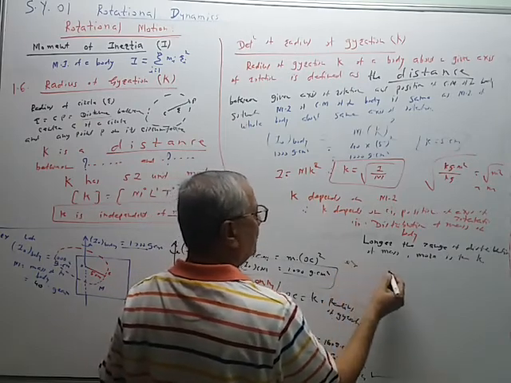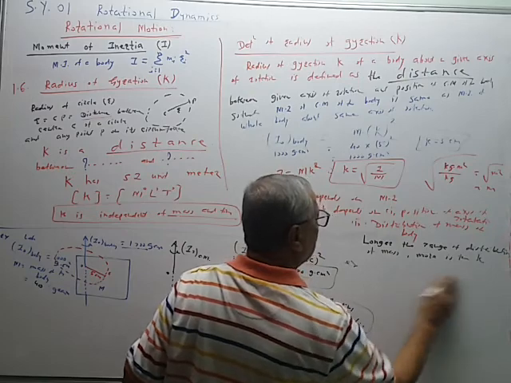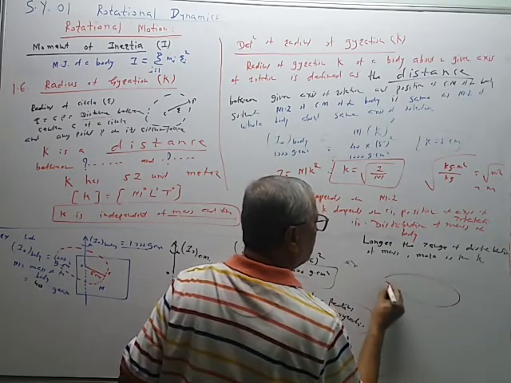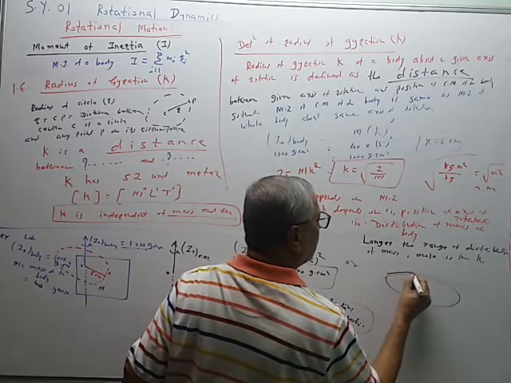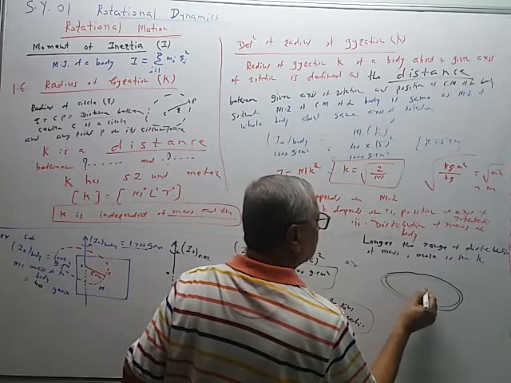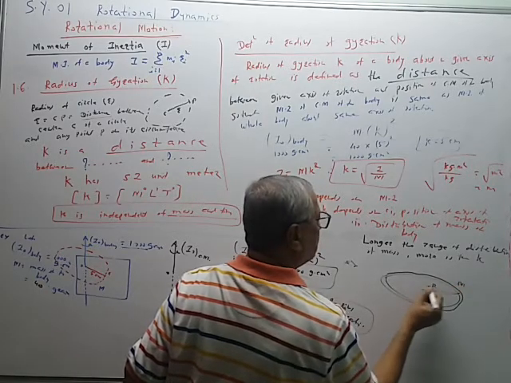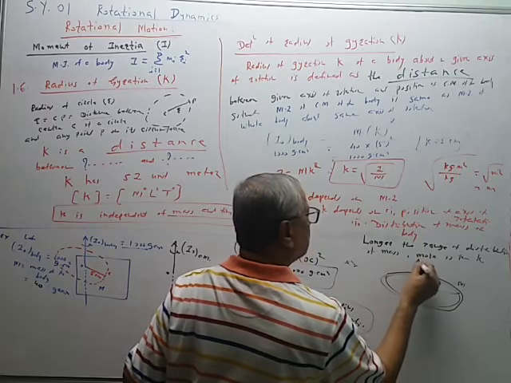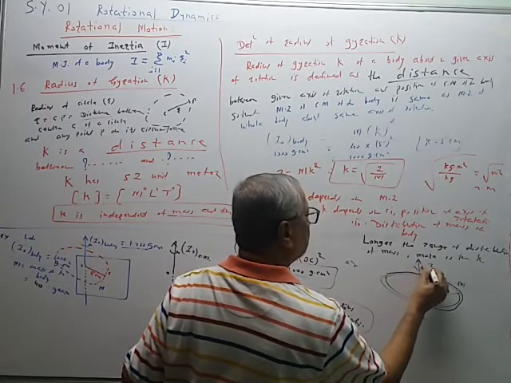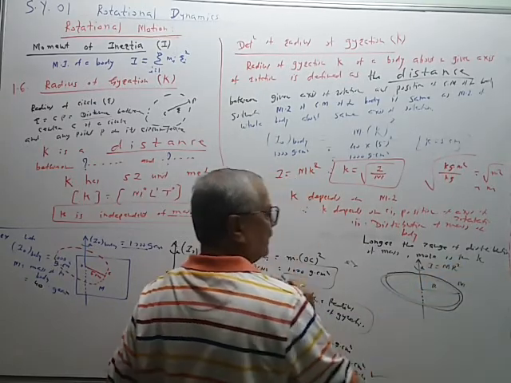Example, if we consider a ring, next time we are going to derive this expression. This is a ring shown like this. So this ring has radius r, the ring has mass m. So about the axis passing through its center, the moment of inertia I of the ring is given by mr square.